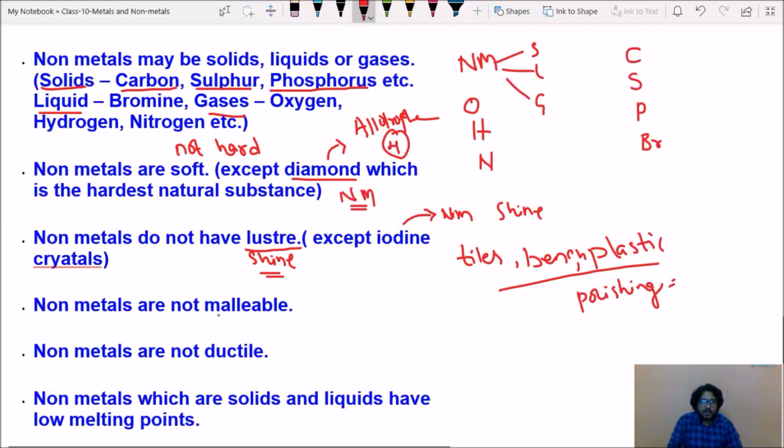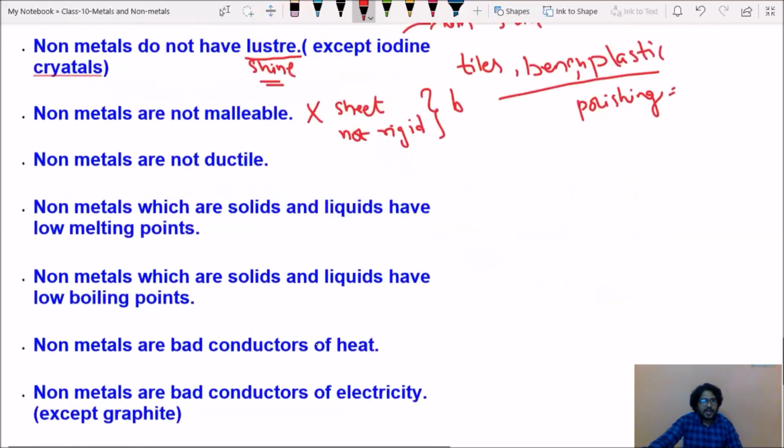Next, non-metals are not malleable. We cannot draw them into sheets, because they are not rigid, so they will break. Non-metals are not ductile also. We cannot make any non-metal into wire. If you make it, it is not rigid, it will break.